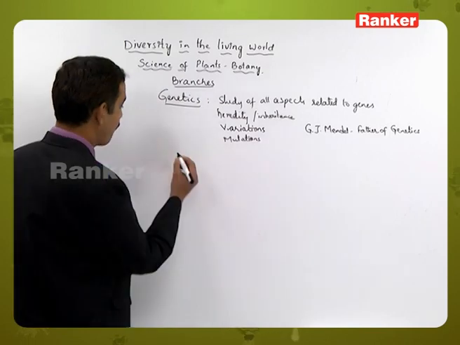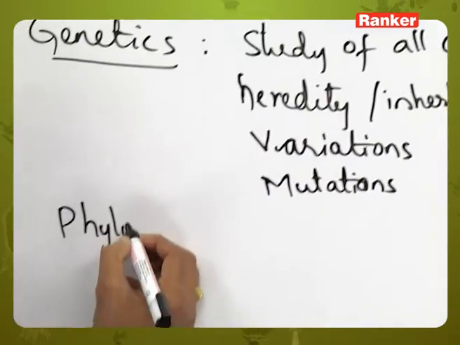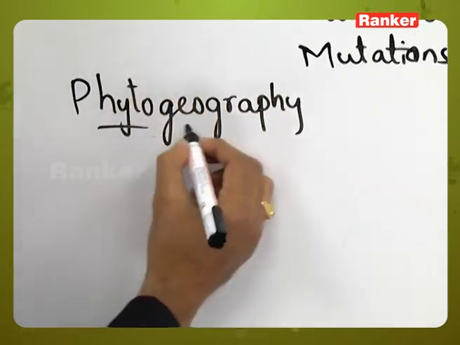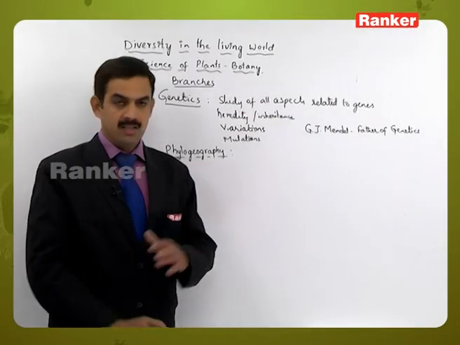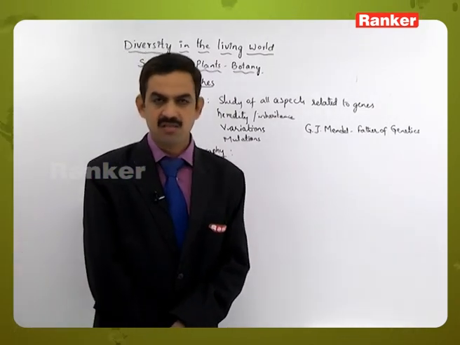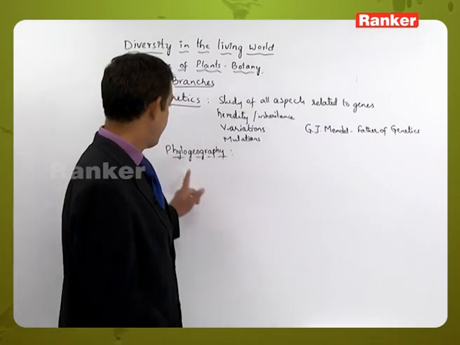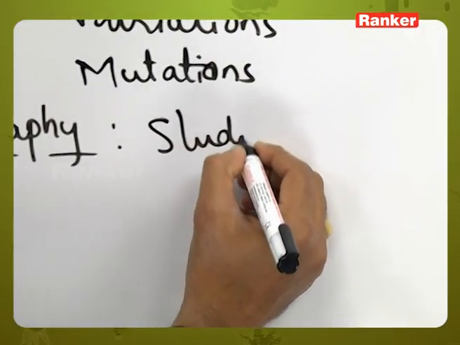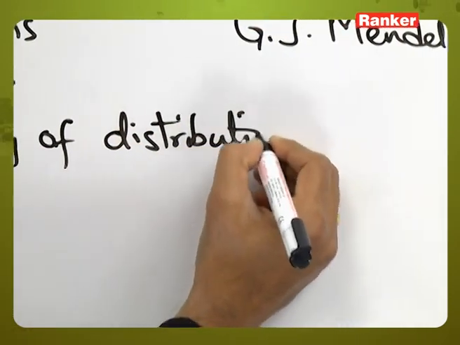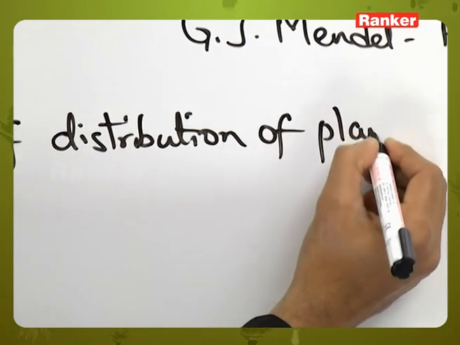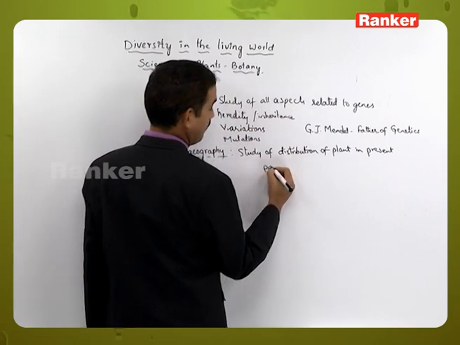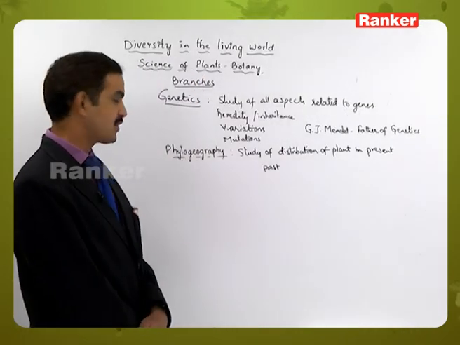The next one is phytogeography. Here the distribution of plants in present and past periods is called phytogeography. The study of the distribution of plants in the present and past period is called phytogeography.